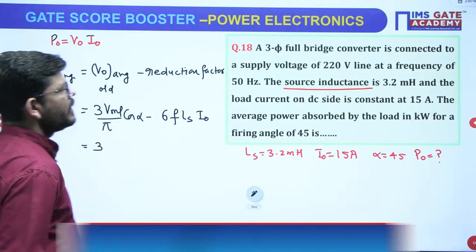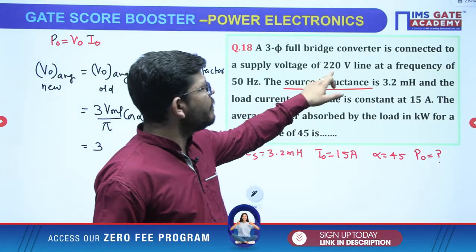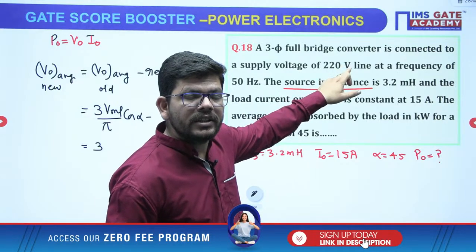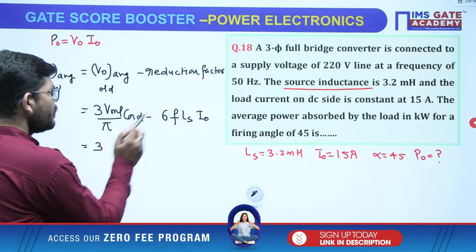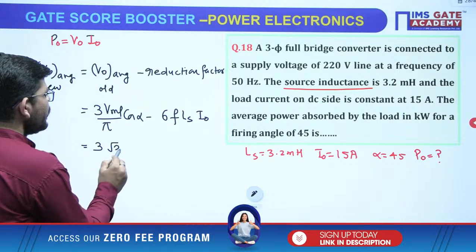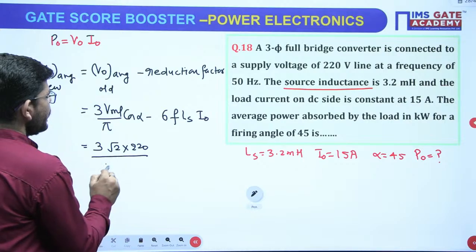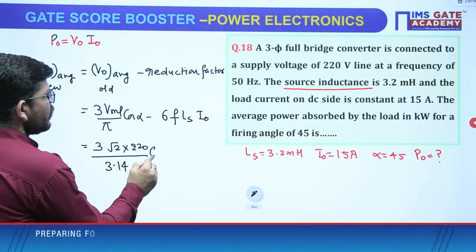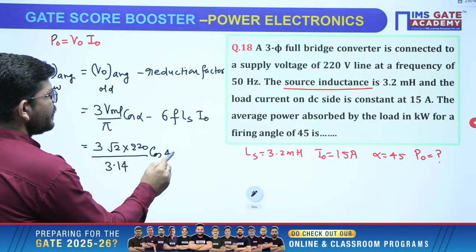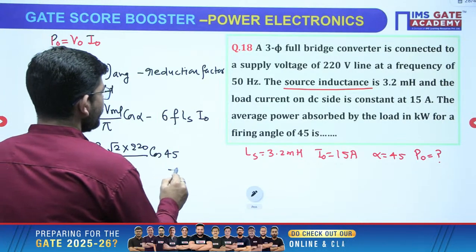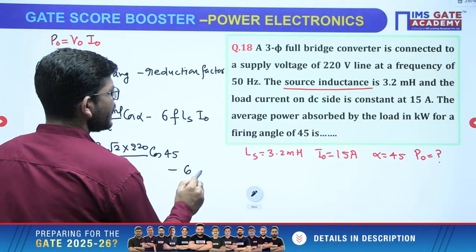Now VML is the maximum value of the line voltage. The given value is the line voltage, right? So the line voltage RMS value is given. For the maximum value you need to multiply by root 2, so 220 root 2 divided by 3.14. Cos of alpha, where alpha value is 45, right? Minus 6 f Ls I0. What is the f value?